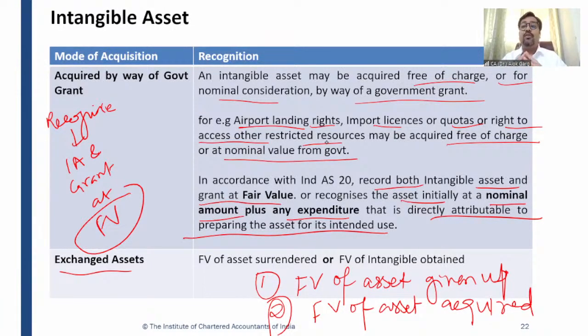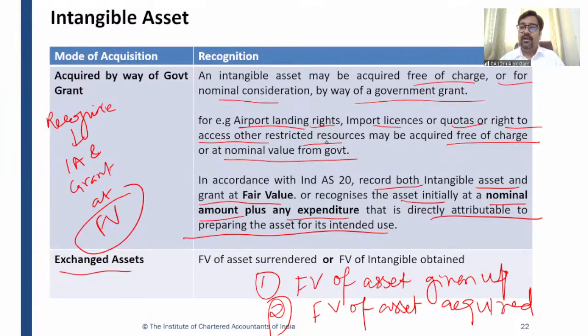If the transaction is not having a commercial substance, then the asset acquired has to be recognized at cost. Okay, at cost. What cost? It has to be recognized at the cost of the asset given up, so that there will not be any profit or loss in the P&L. For example, the company is surrendering one software and acquiring another software. So the software which the company is purchasing has to be recognized at the cost of the software given up.